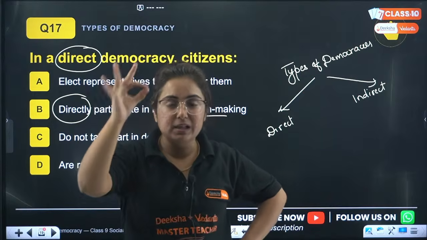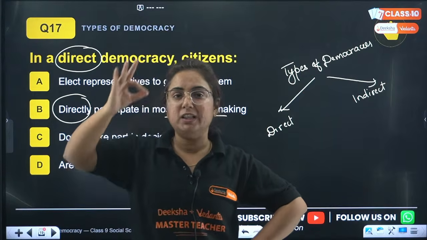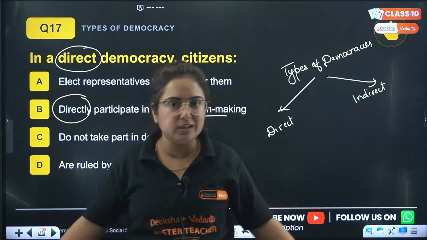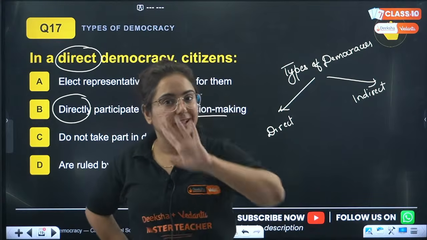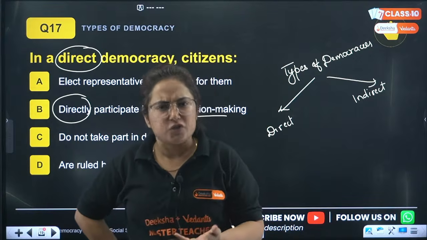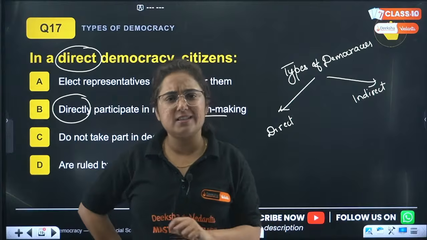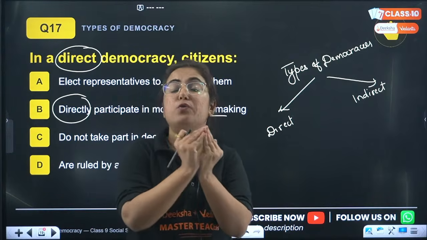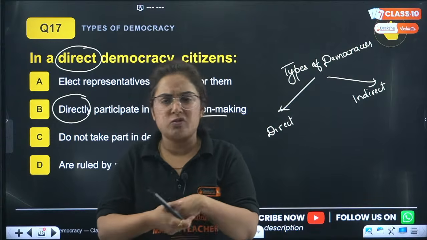For example, there are 121 crore people in India. Everyone goes to the parliament daily and takes part in the decision making. Do you think this is possible? No, ma'am, this is not possible. So, does direct democracy exist in the world, beta? Yes, sometimes it exists in countries which are very small, but that too not regularly.